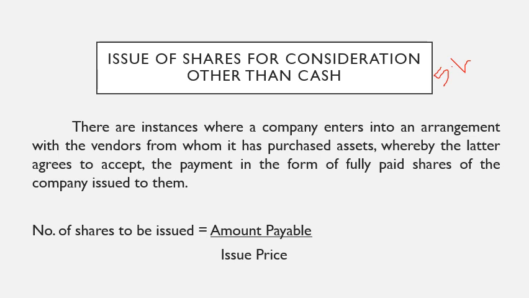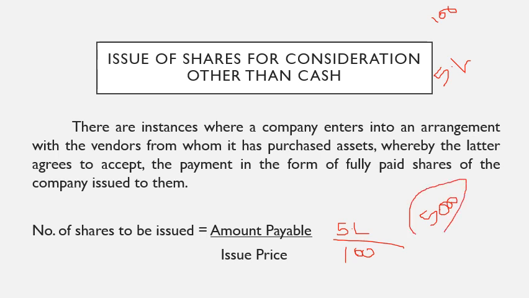Now, what is the number of shares to be issued? Suppose this company has equity shares of rupees 100 each. Now this company has to pay 5 lakh rupees. So how many shares do they have to issue? 5 lakh divided by issue price, here 100. So how many shares? 5,000 shares they have to issue.